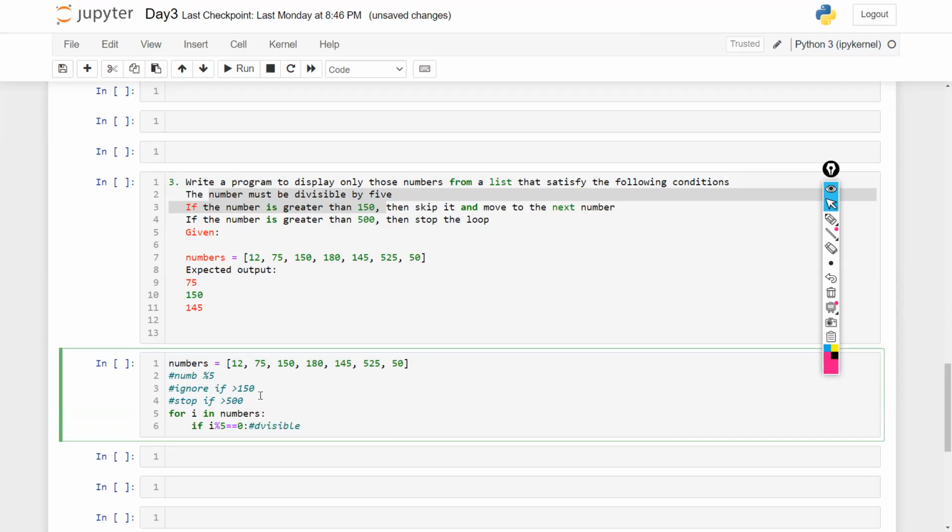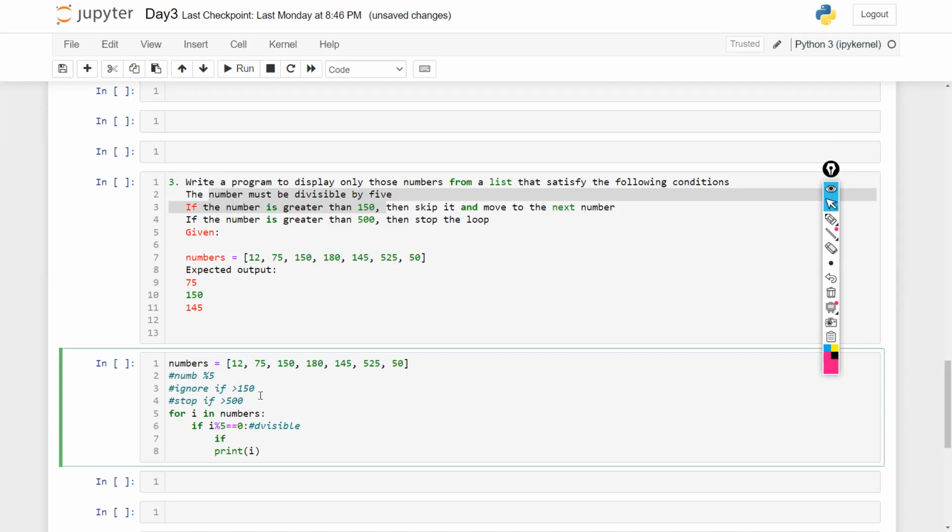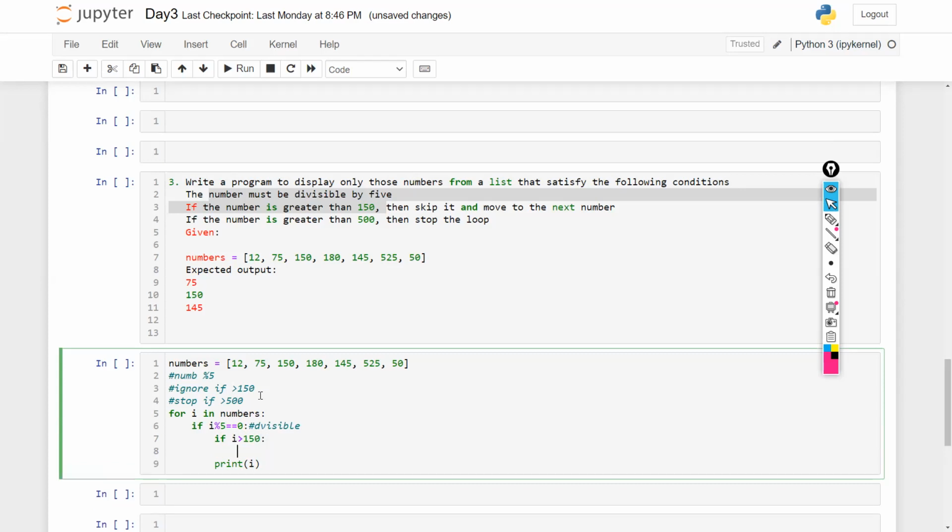In that case, if it is divisible, I want it to print it, print I. Along with that, I want to check two more conditions. First, whether it is greater than 150 or not. So before printing, I want to check if I is greater than 150. If that is the case, I do not want to print it. In that case, I want it to continue.